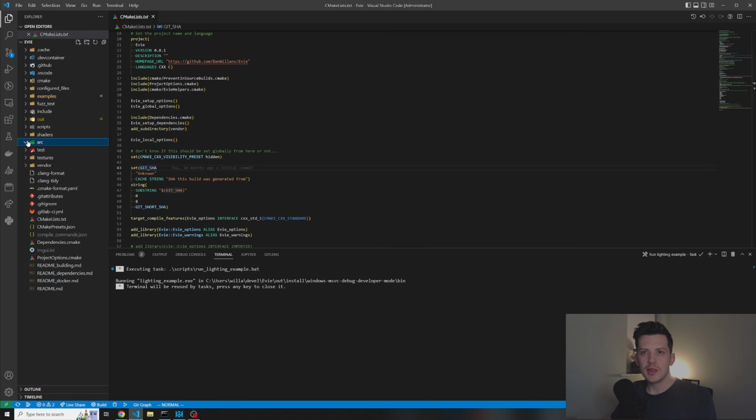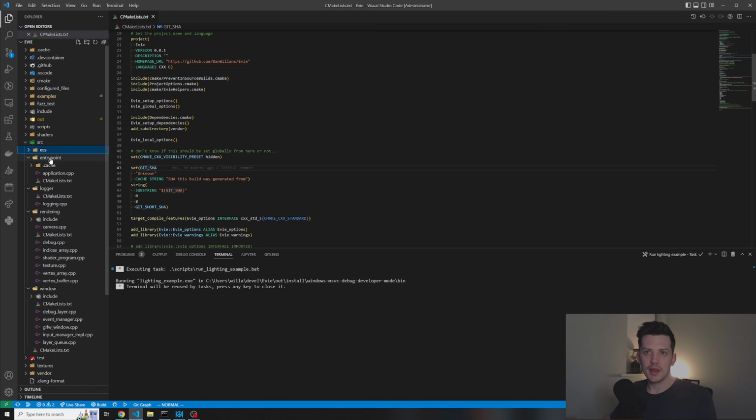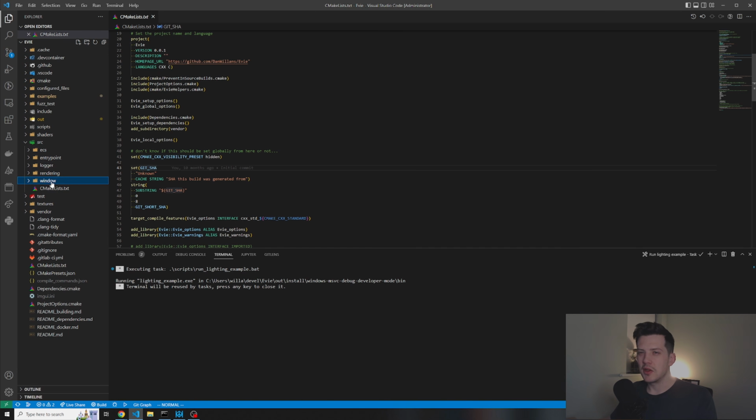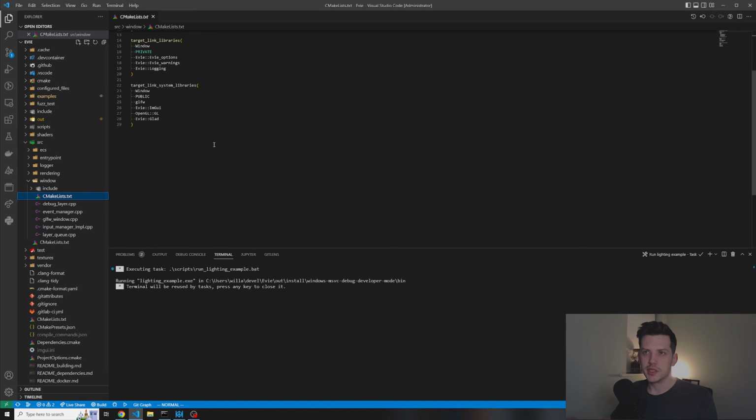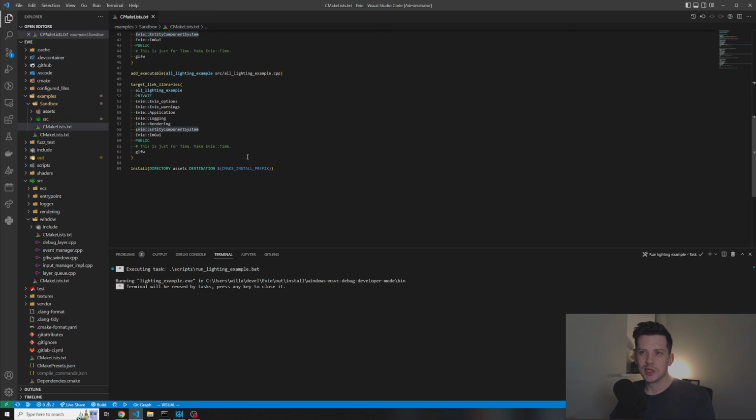So I've tried to logically split out the engine into different shared libraries, and you can see here I've got window, rendering, logger, entry point, ECS. Now this is okay, but I don't know how much I like it, and I might change it in the future. But as you can see, we can link against all the different shared libraries, so at the application shared library, logging, rendering, and the ECS. I don't know how much I like this, we'll see.